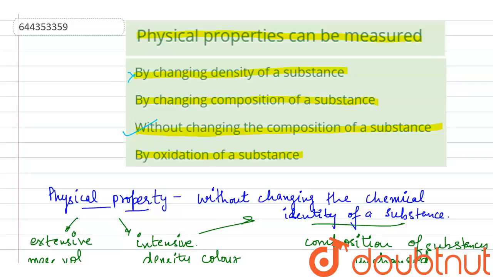Second, changing composition of a substance is definitely not the option. And the last one is by oxidation of a substance. Oxidation is purely a chemical change and the composition will be changed. So this is a chemical property and not a physical property. So the only correct option here is the third one: without changing the composition of a substance, we can measure the physical property.